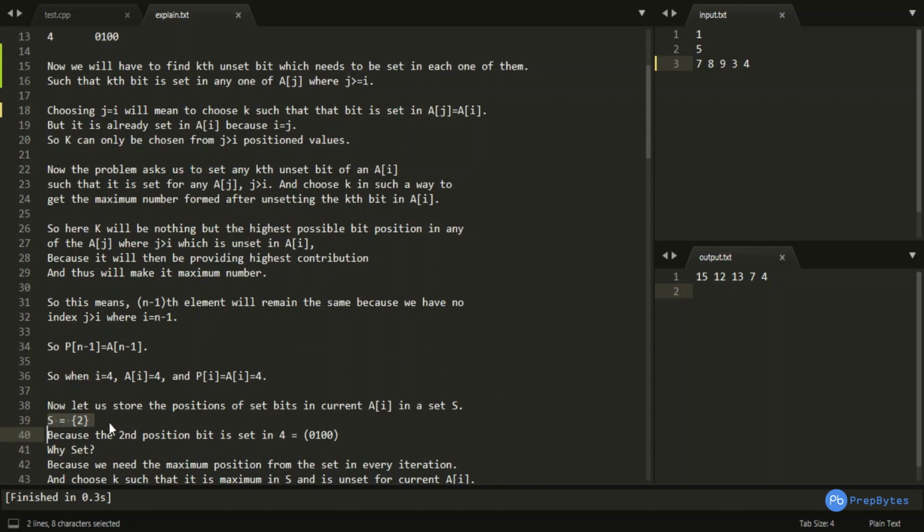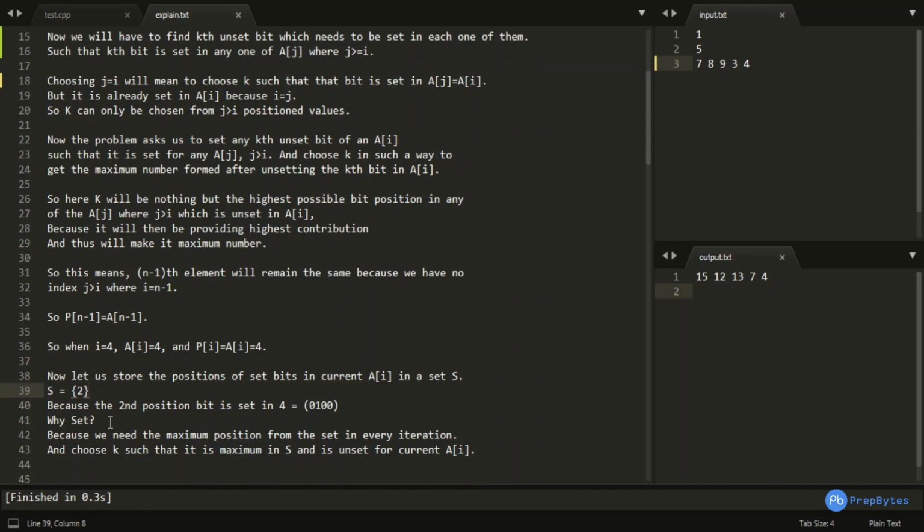I am storing it in a set. Set is a data structure which stores the elements in a sorted manner, in ascending order, and also it removes duplicate elements automatically, because the second position in this particular number 4 is set. That's why in the set I have stored 2.